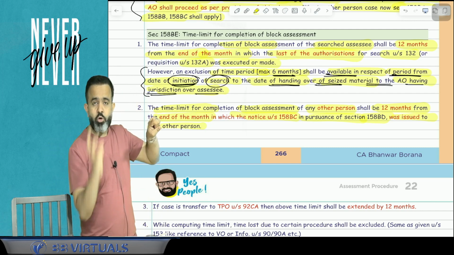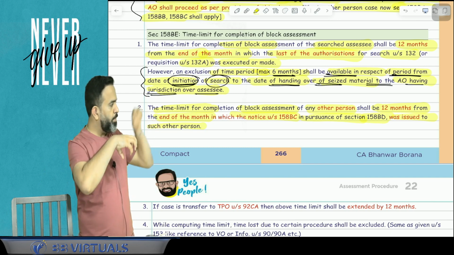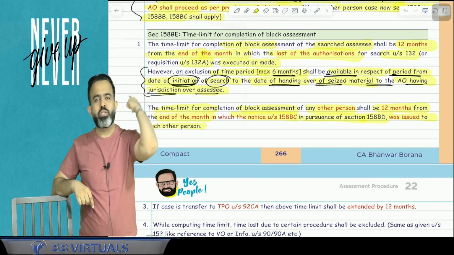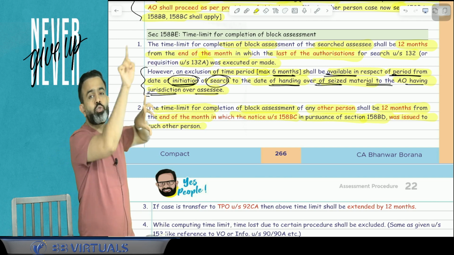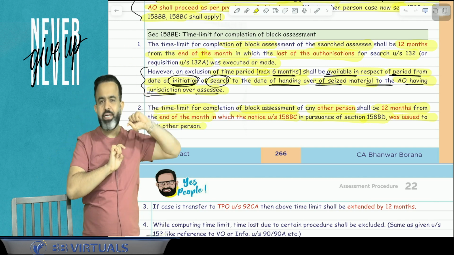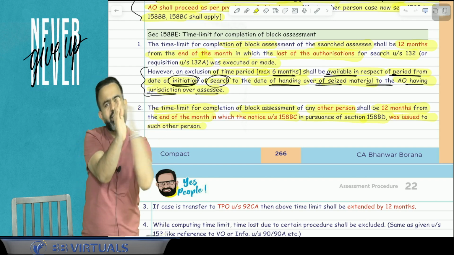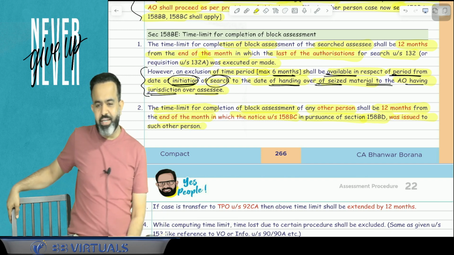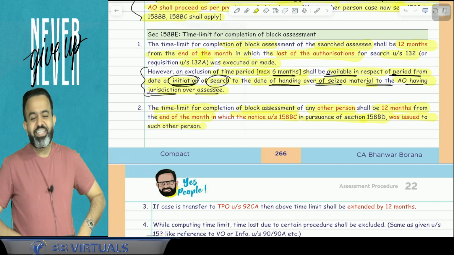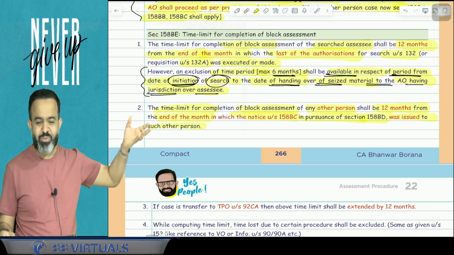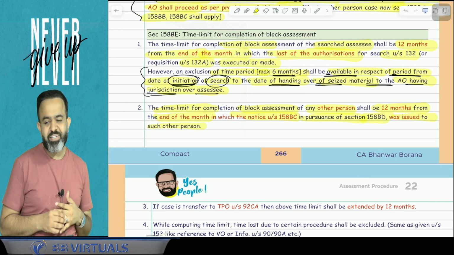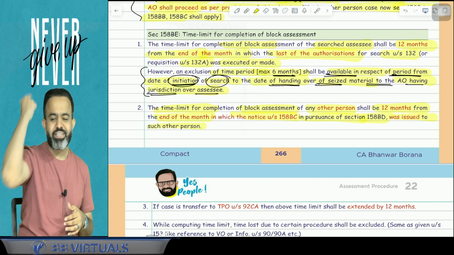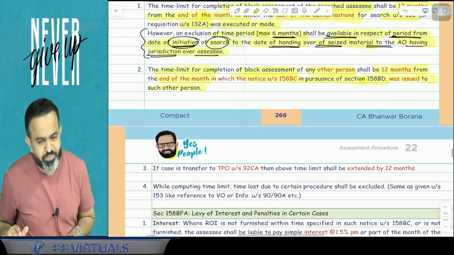Now Shashank AO will hand over the asset to the MAMA AO. Now MAMA AO will issue the notice to the MAMA to file the return for the block period. So when MAMA AO issues the notice to the MAMA to file the return for the block period, from that month end within 12 months, MAMA assessment has to be completed. So here guys, Shashank book is MAMA also. So MAMA assessment will be completed within 12 months from the end of the month in which MAMA AO issues notice to the MAMA to file the return in response to notice under section 158BC.